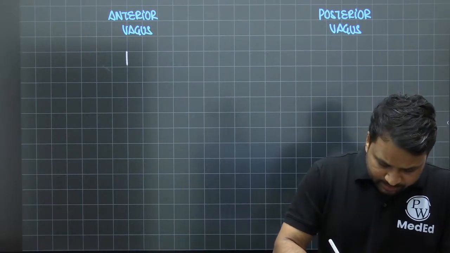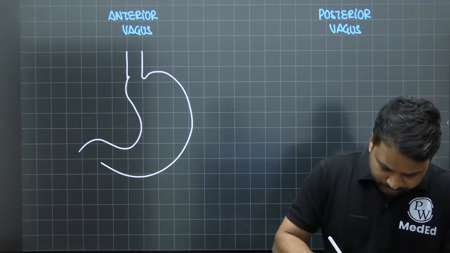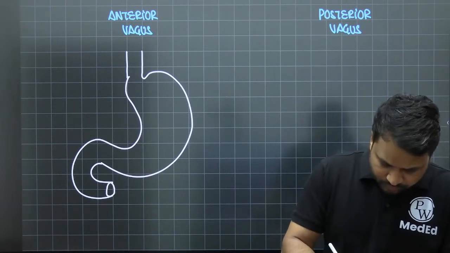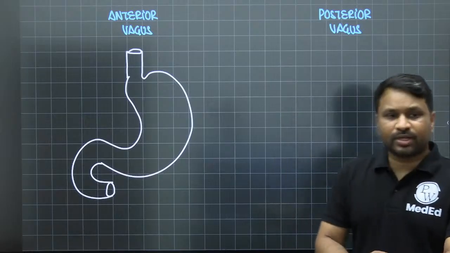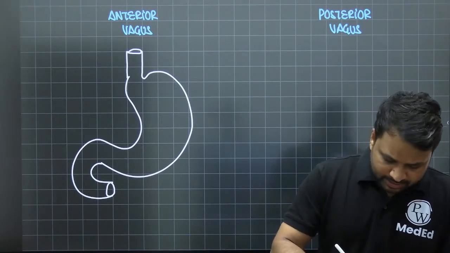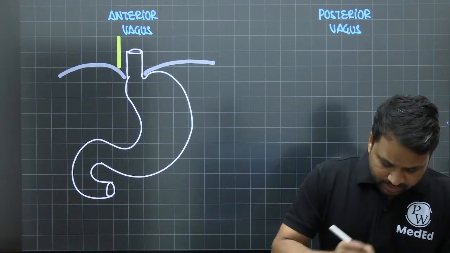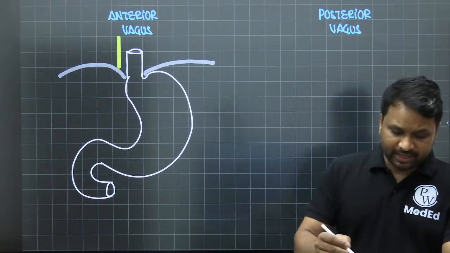So let's say this is the esophagus and this is the stomach. What are the branches with respect to this? Let's say this is the diaphragm, and this is the vagus. We're talking about the left and the right vagus.